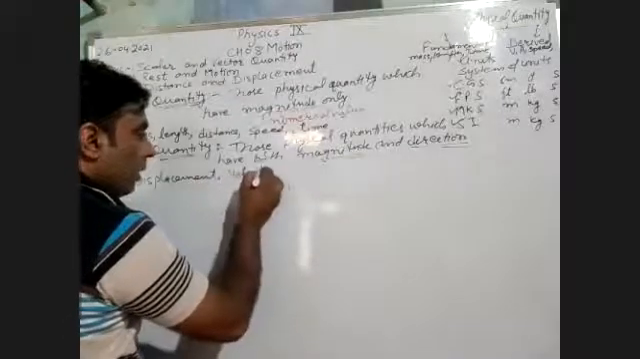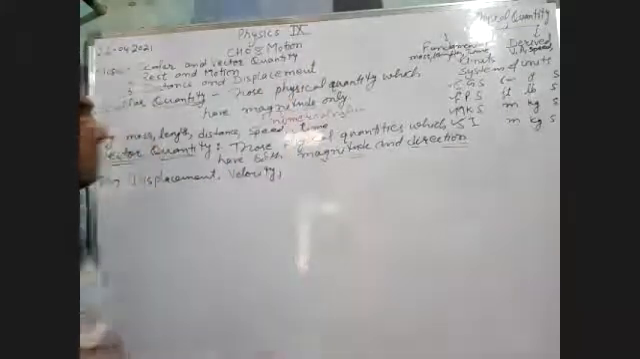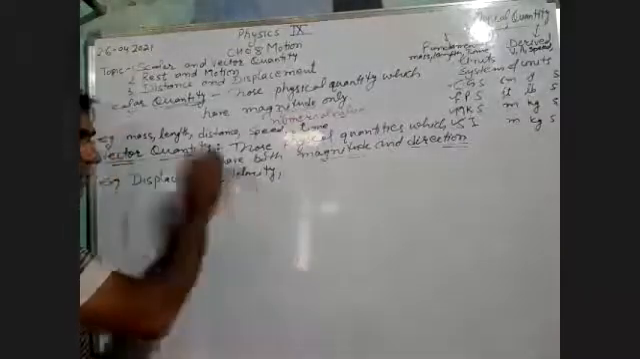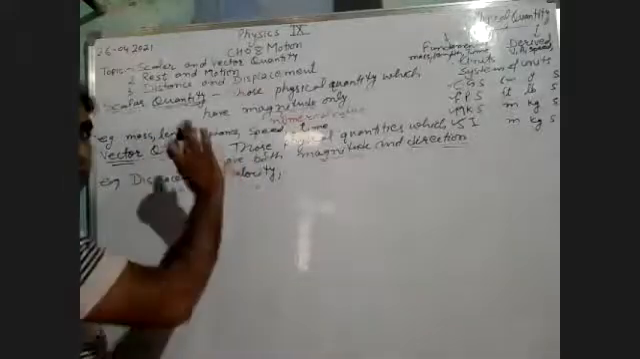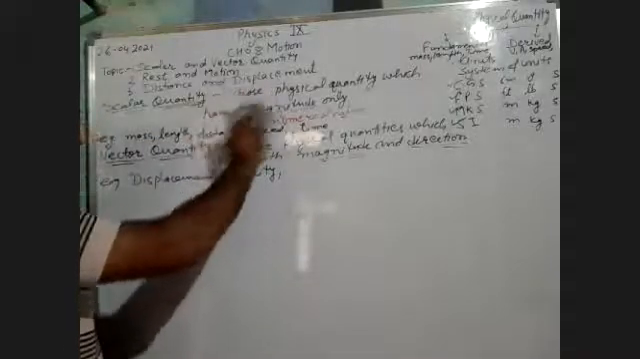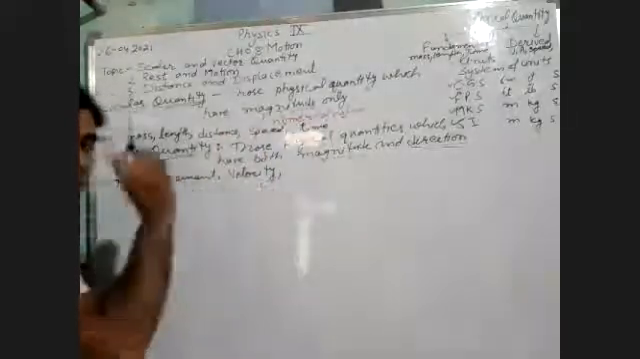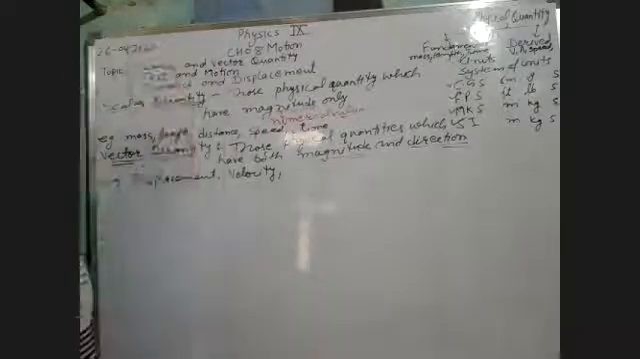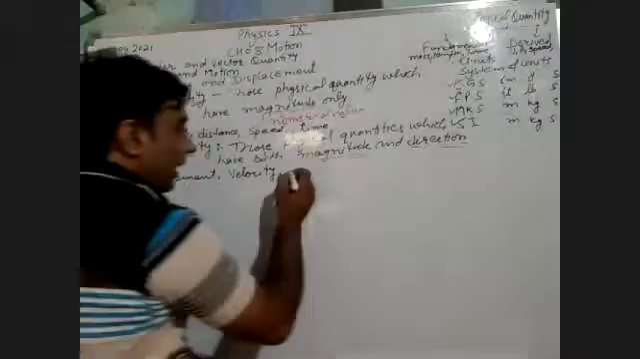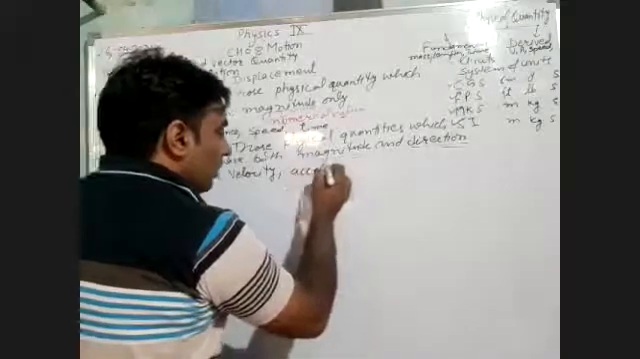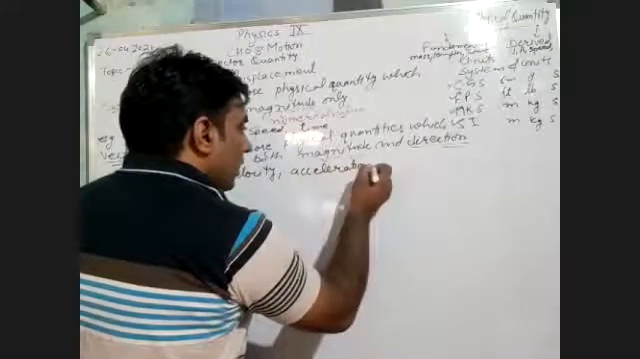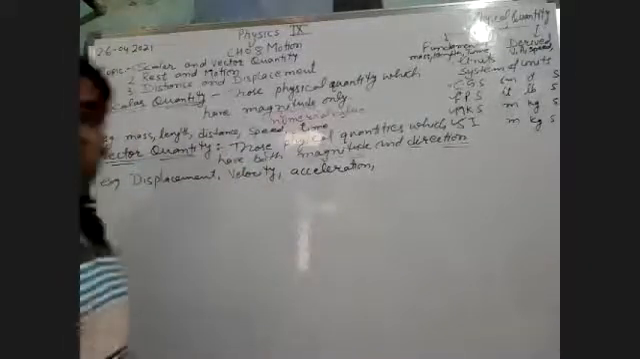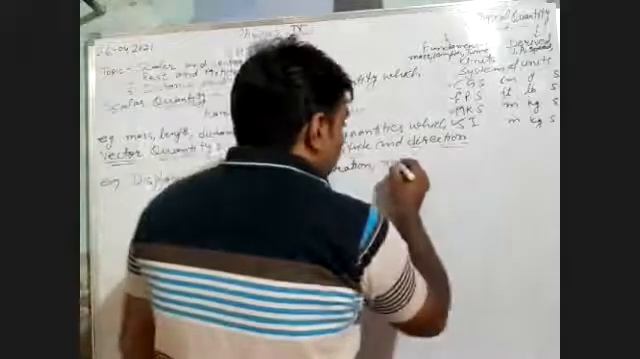Displacement is a vector quantity. Velocity, we will discuss in the chapter on motion, but here you can remember this quantity. Velocity is just like speed. But in speed, we do not require any direction, but in velocity, we require direction also. So it is known as a vector quantity. Again, acceleration, we'll discuss later in this chapter. Acceleration is also which quantity? Vector quantity.